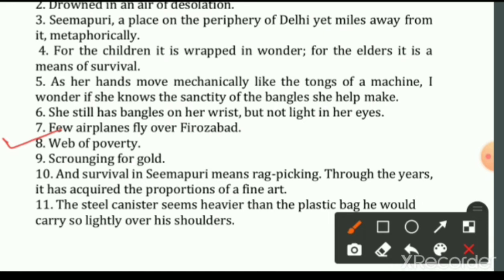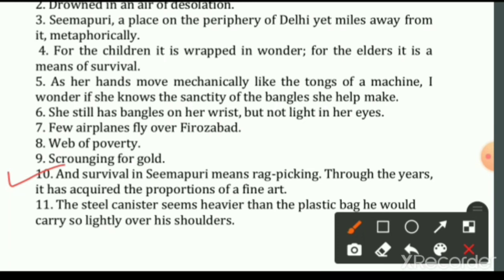Next is scrounging for gold. Here also the little bit small coins, rupees, are being compared with gold directly. So the author has used here again metaphor. Number ten, and survival in Seemapuri means rag picking.